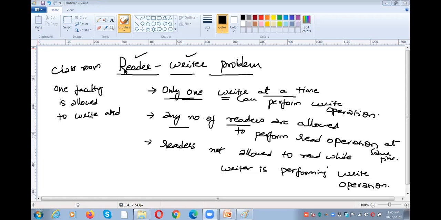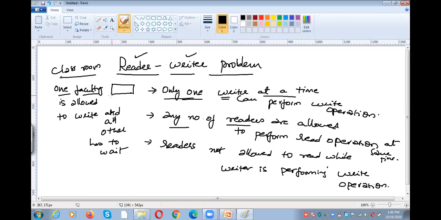In the classroom, only one faculty is allowed to write, and all the remaining faculty have to wait. That means only one faculty is able to write on the blackboard.